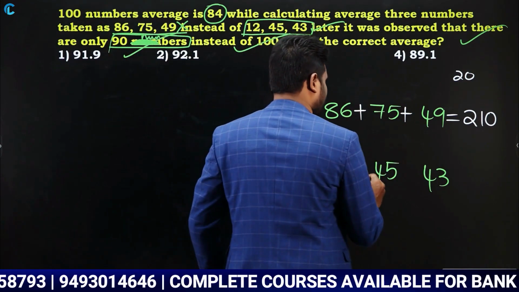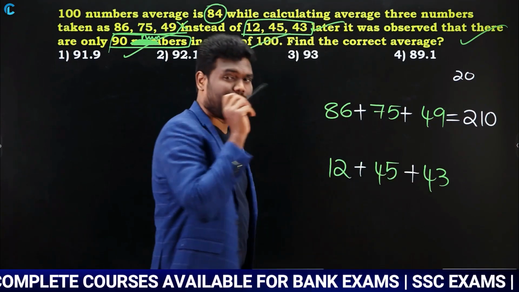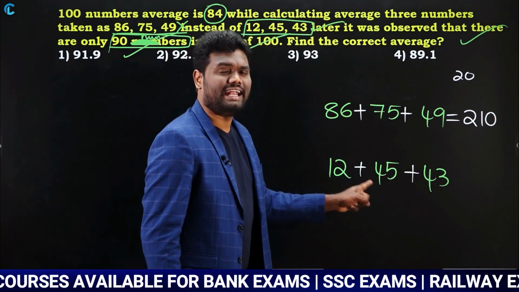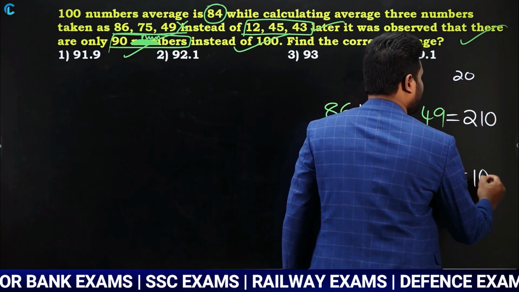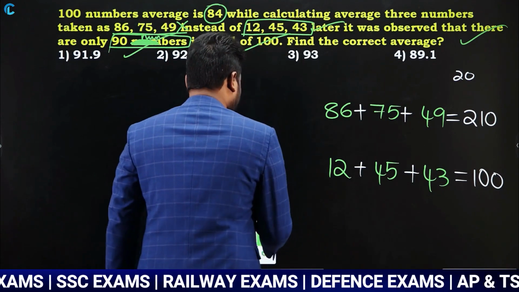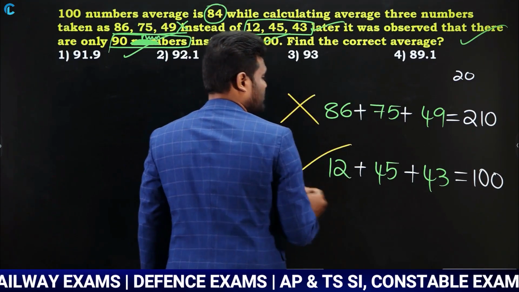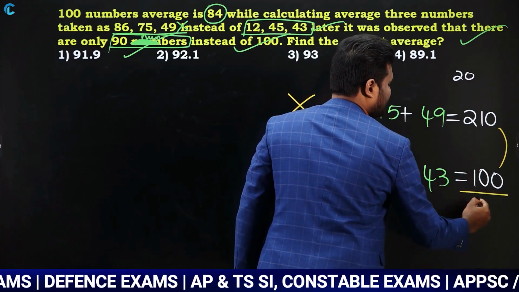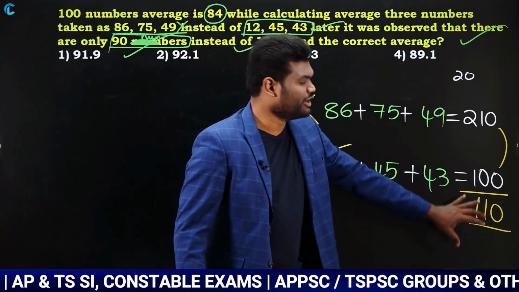Similarly, when you add these numbers, 2 plus 5 plus 3 is 10. 40 plus 40 is 80, 80 plus 10 is 90, 90 plus 10 is 100. Which means the correct values sum to 100, and the wrong values sum to 210. If you take the difference, the difference is 110. As the wrong value is more, you need to subtract this.